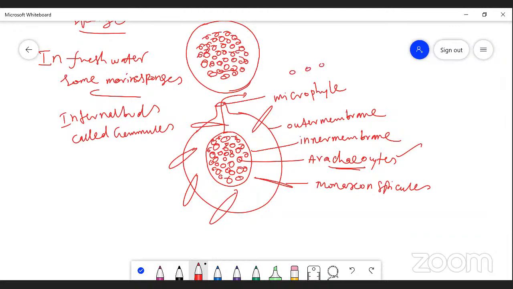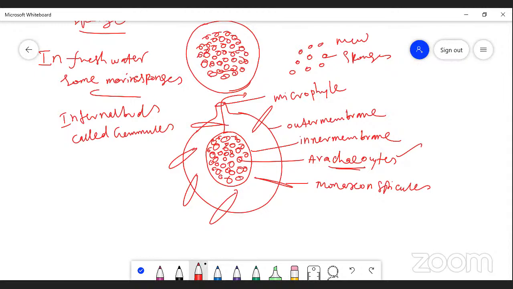Each archaeocyte becomes a new sponge. This type of reproduction in sponges is called endogenous budding.